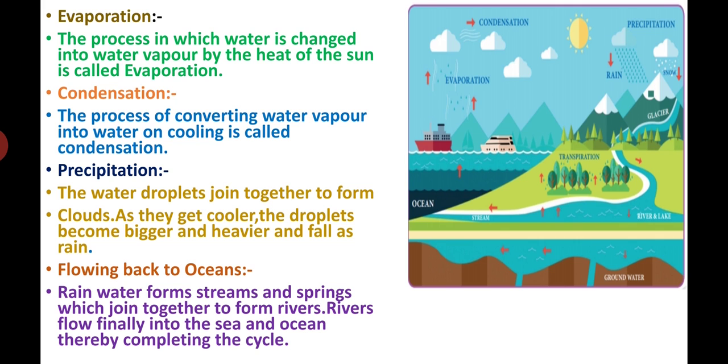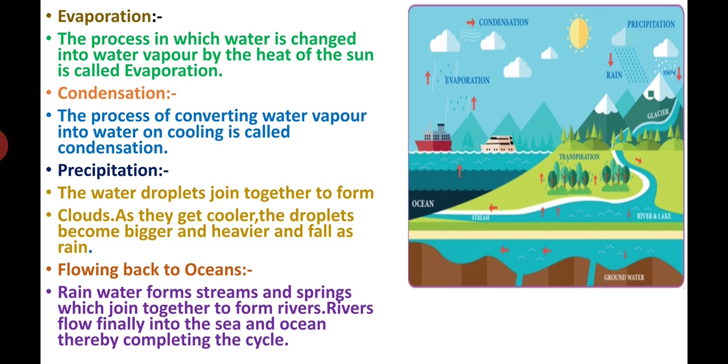See, the water droplets join together to form clouds. Those small tiny particles I told you about in the condensation process, those small tiny water droplets join together to form clouds.